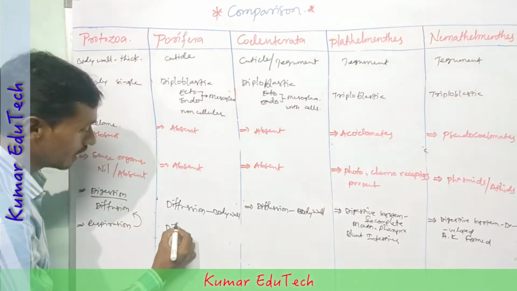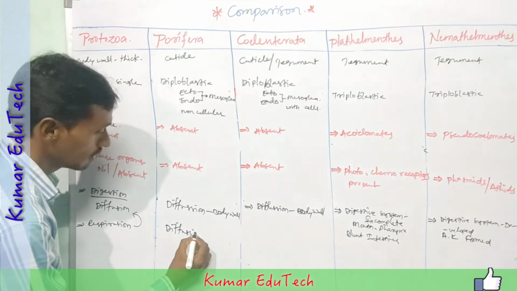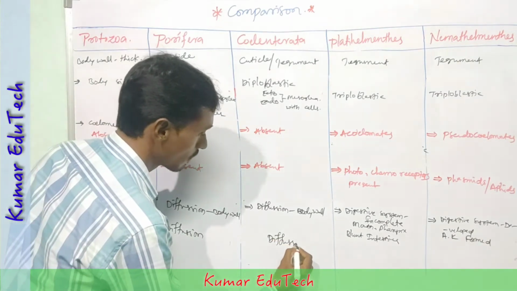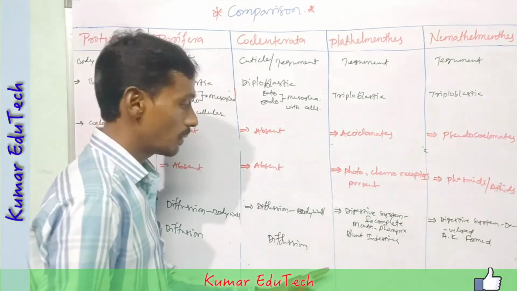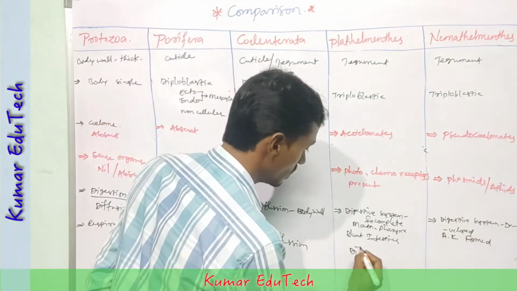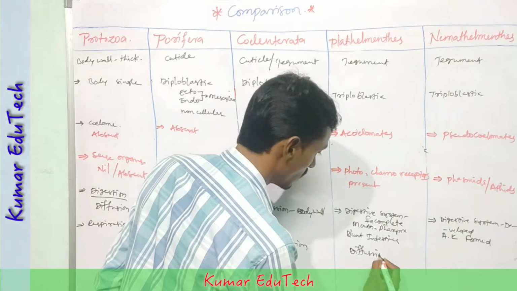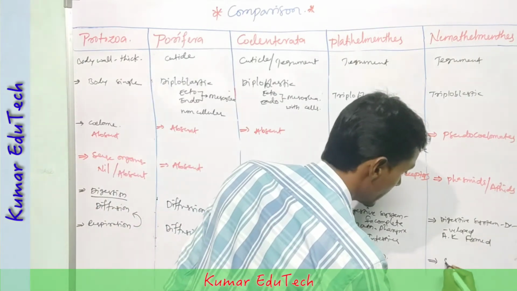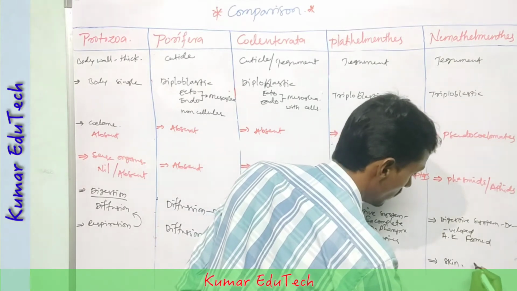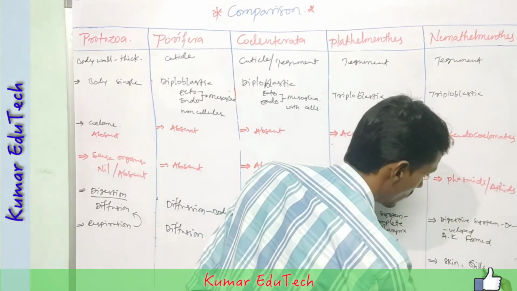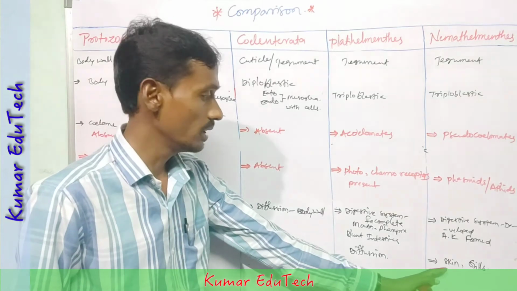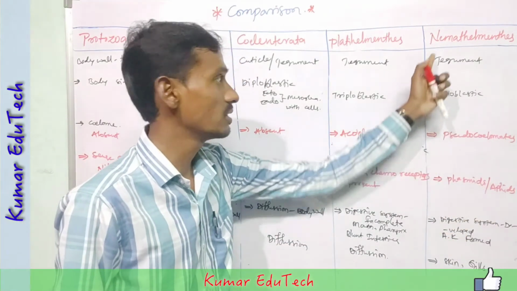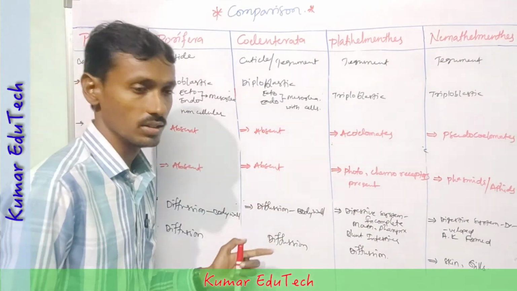Porifera also diffusion, and platyhelminthes also diffusion, and Nemathelminthes by skin or gills. So respiration is done by skin or gills in Nemathelminthes.